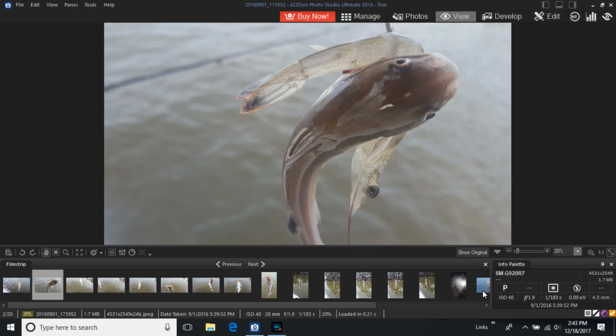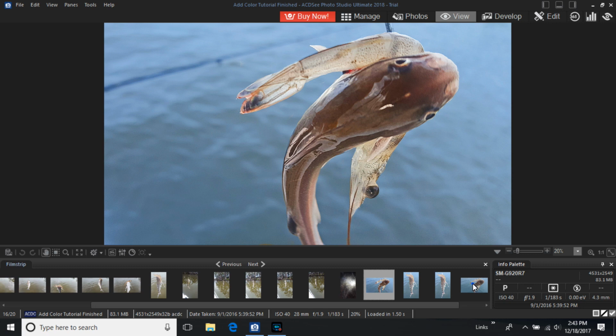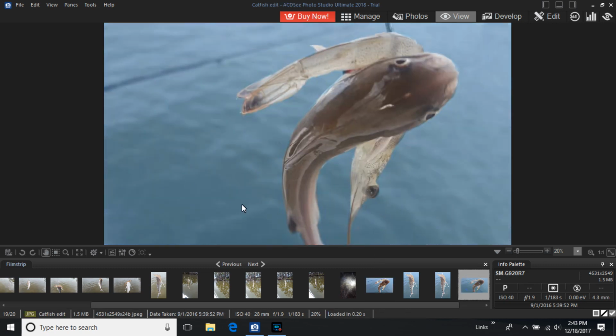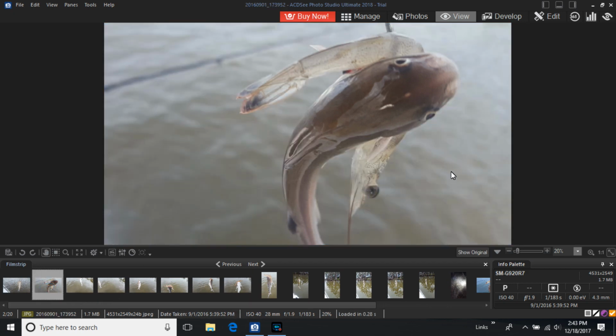And so what I would like to do is turn this into a photo that has blue waters that are more like what we typically have, and I'm going to use this exercise to walk you through it with me so you can see how I did it in case you are exploring ACDSee more in depth and trying to learn tools just as I am.